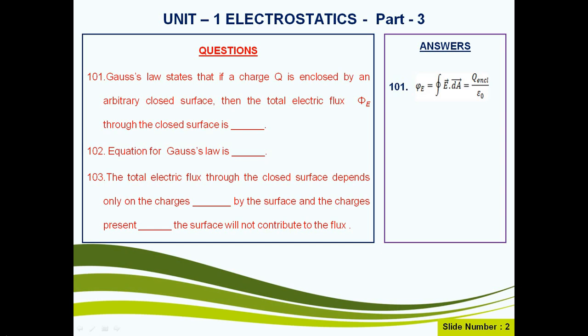Question number 102. Equation for Gauss law is phi E equal to Q by epsilon naught.